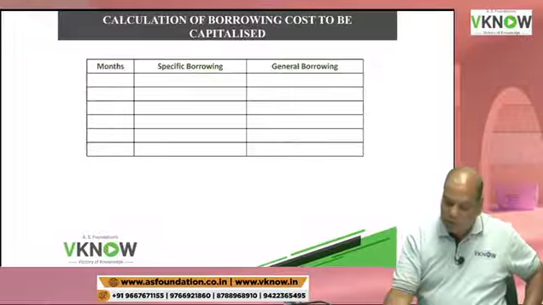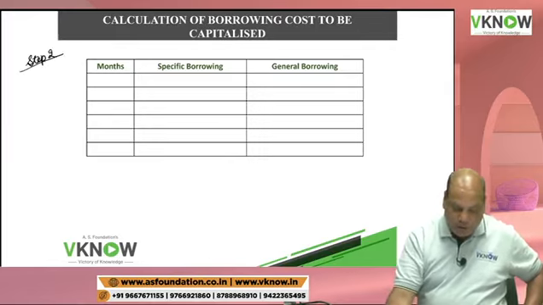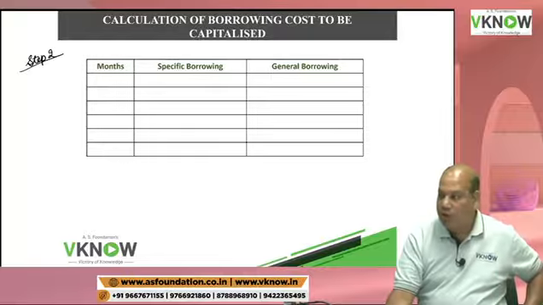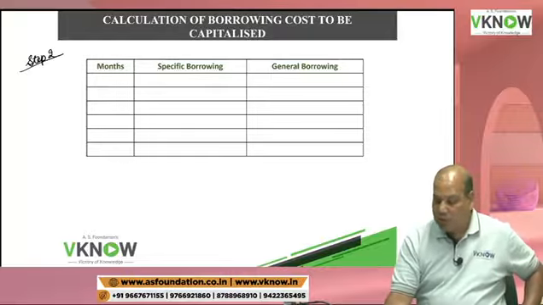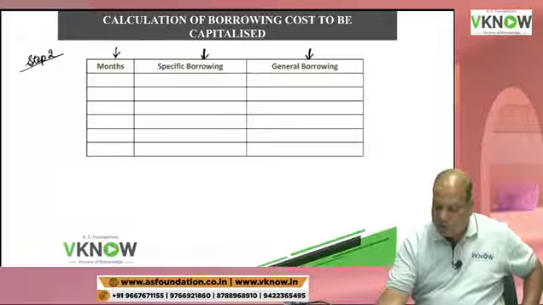Now write down step number 2. Calculation of borrowing cost to be capitalized. Come on. Here write down month, specific borrowing and general borrowing.